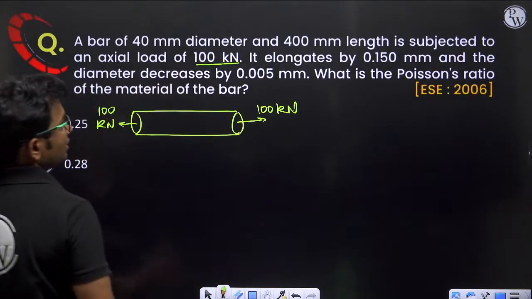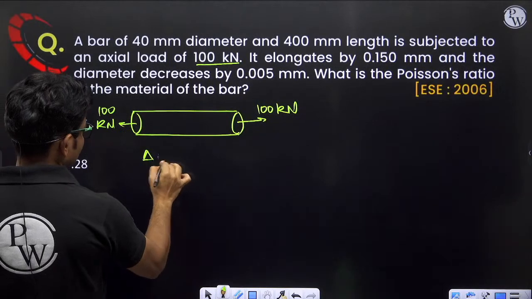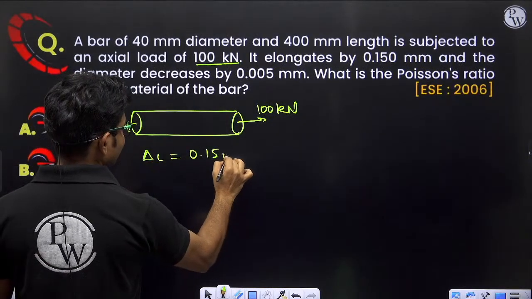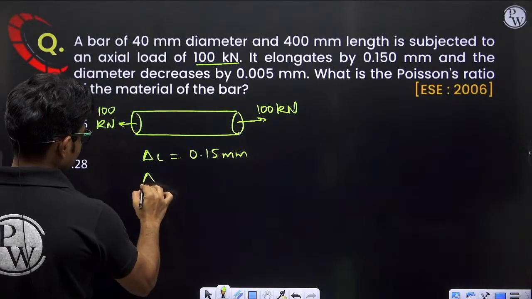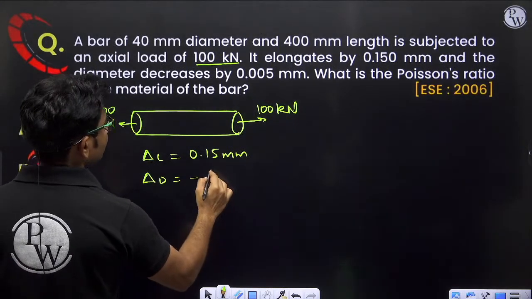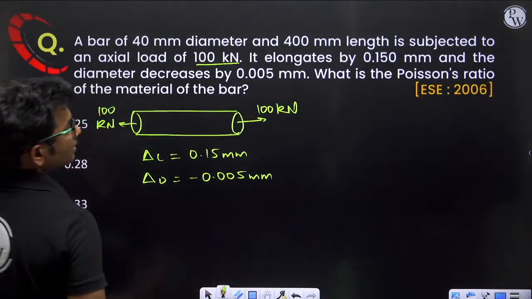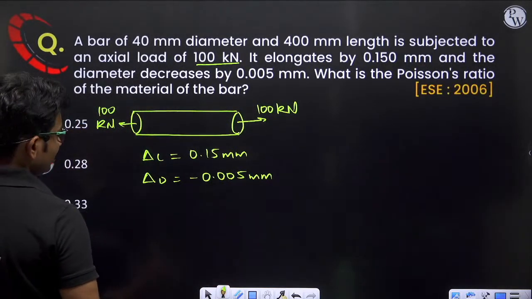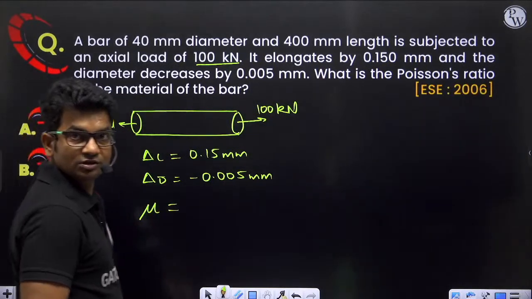100 kilonewton. It elongates by 0.15 mm. So delta L is equal to 0.15 mm, and the decrease in diameter will be minus 0.005 mm. What is the Poisson's ratio of the material of the bar? So Poisson's ratio will be equal to how much?